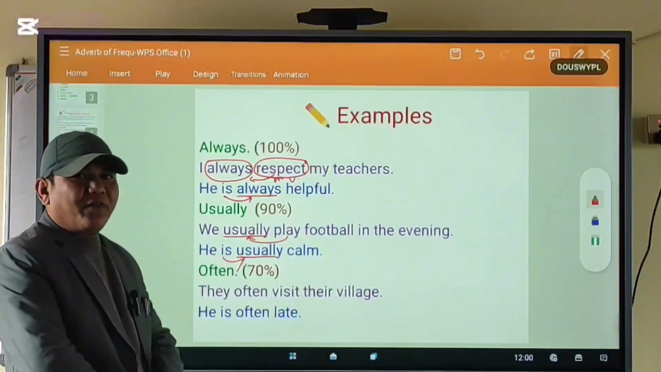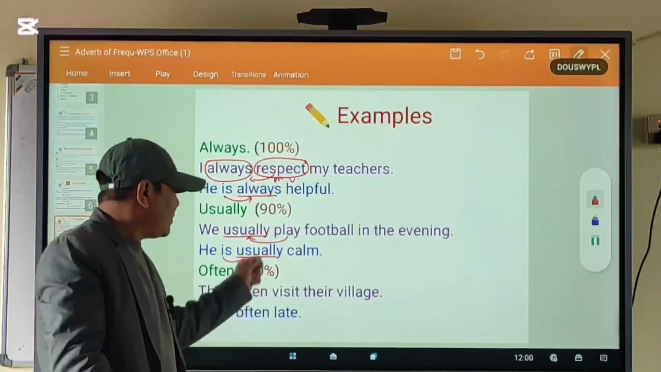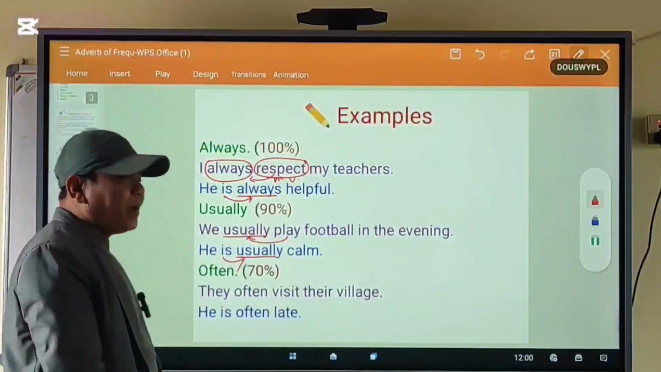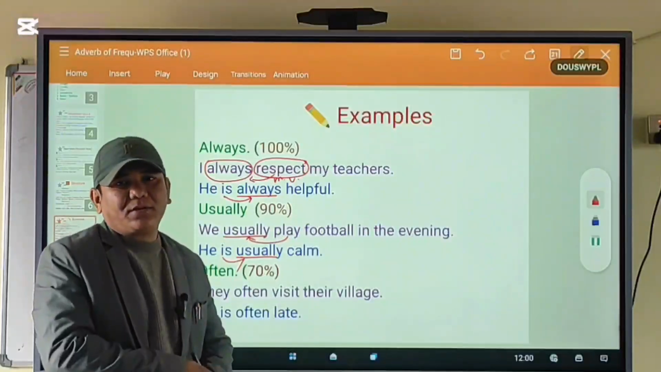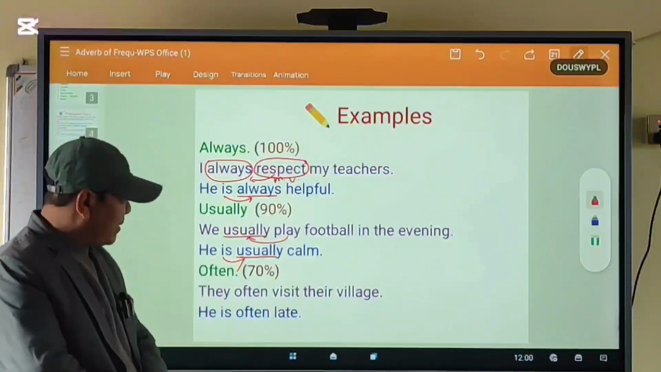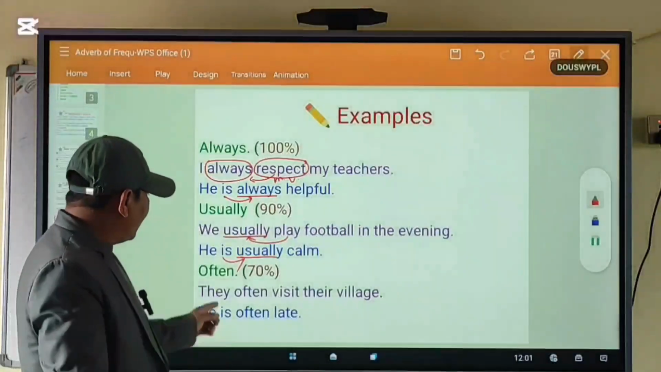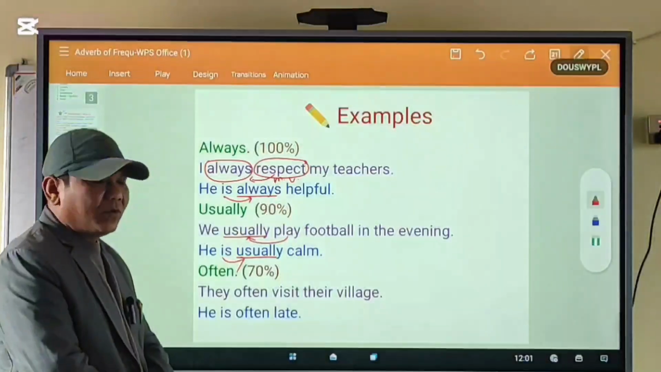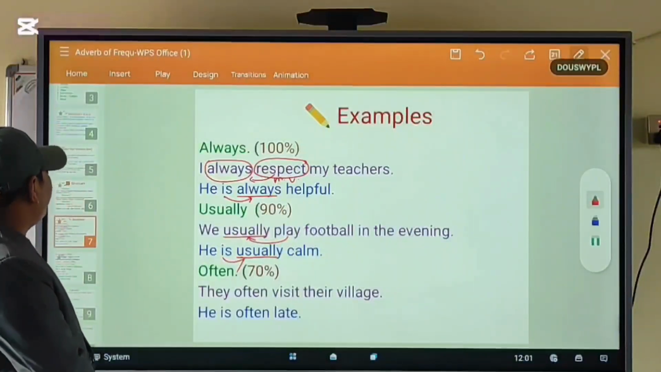Similarly, often. An adverb of frequency often is used when something happens 70%. When something happens many times. Okay? When something happens many times. When something happens 70%, we use often. For example, they often visit their village. It means what? They visit their village 70%.